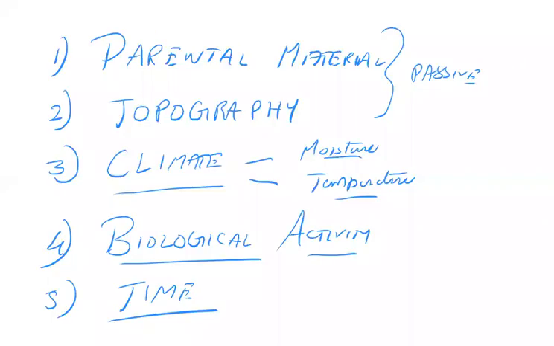In this topic, there are a few questions which were asked in prelims. There was something about hard pans. So what are these hard pans?